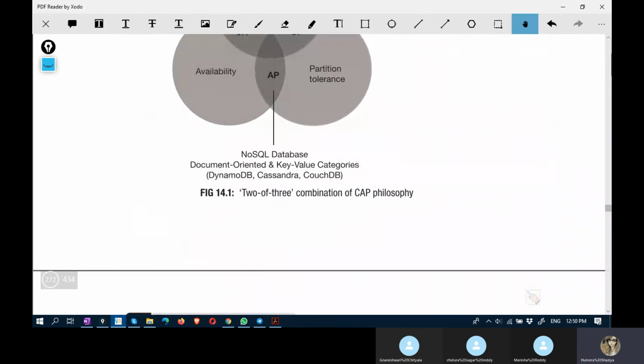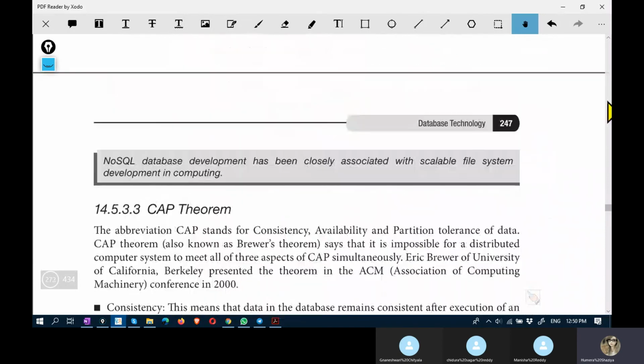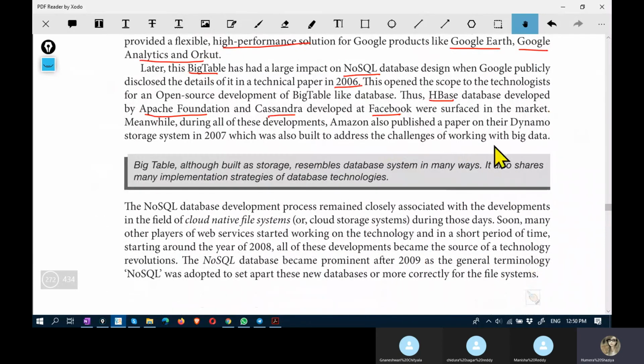And Amazon also during that time published a paper on their Dynamo storage system. Dynamo storage system was also built around this concept of distributed database.